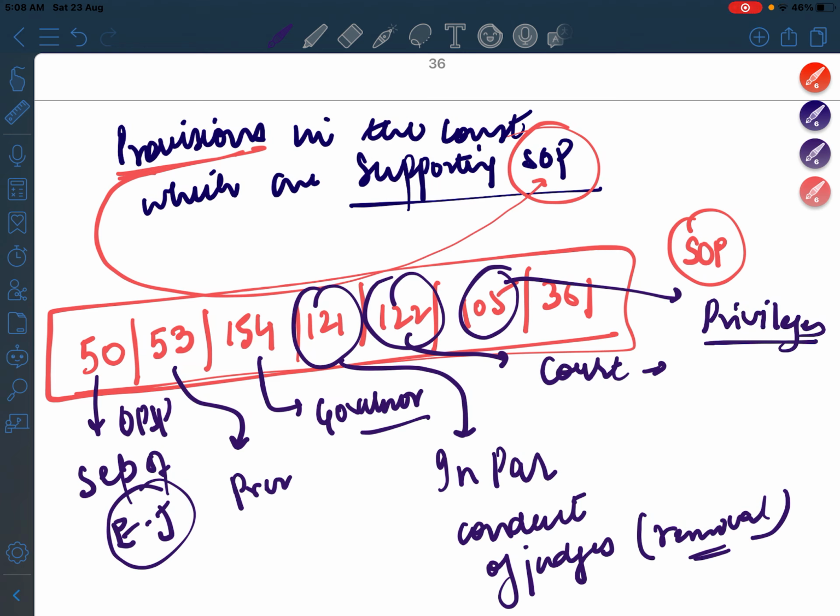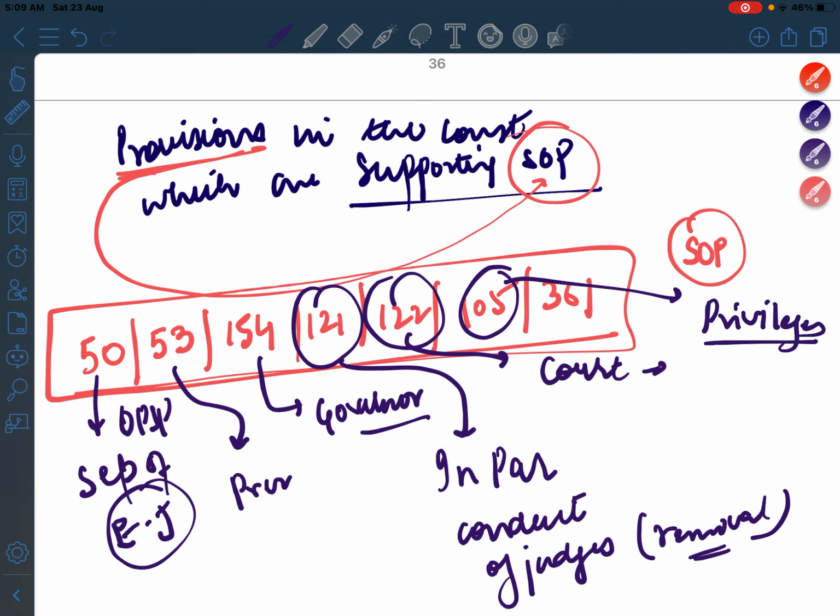So Article 361 says that any act which is done by the President or the Governor will not be challenged in the court of law, because actually they are just the titular heads.